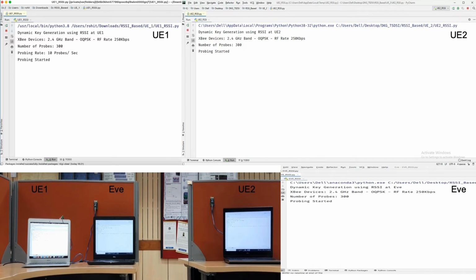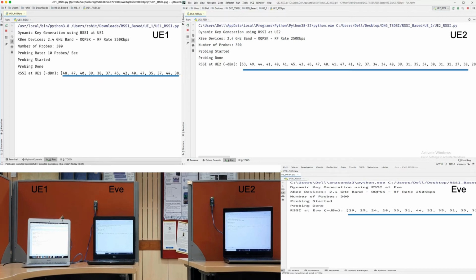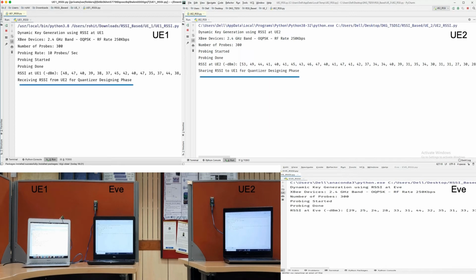Recorded RSSI in minus dBm is shown on the screen at all the three devices. Now UE2 will share some of its RSSI samples with UE1 so that UE1 can design the quantizer based on the joint PMF.